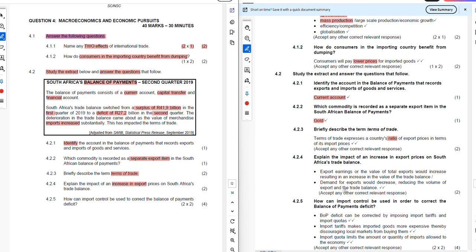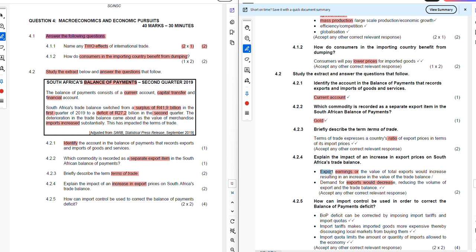Let's say now for glasses, if you're exporting glasses to Europe, they were paying 1,000 rand, but now we are making the pack of glasses 1,500. Yes, the earnings, or the total value of exports, will increase because of that extra 500 rand. However, we need to take into account that even though there is that increase in the total value of earnings that the country will make, there will be a disadvantage that comes with that, in that there will be a decrease in the overall demand for the exports.